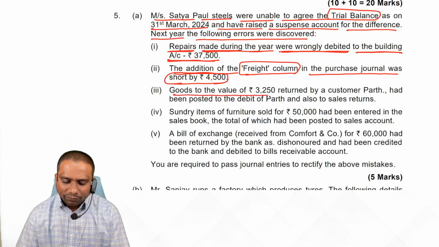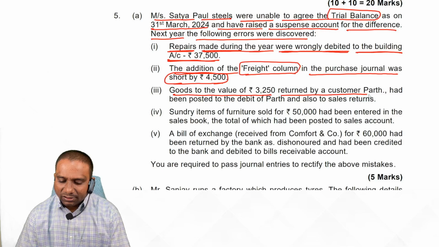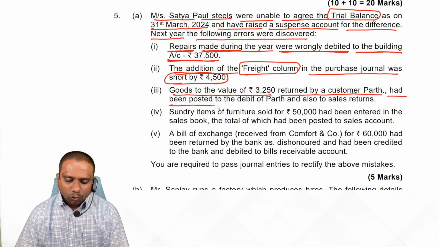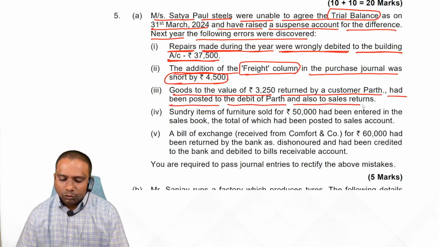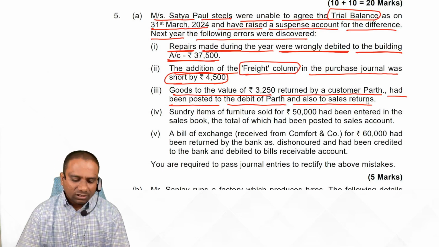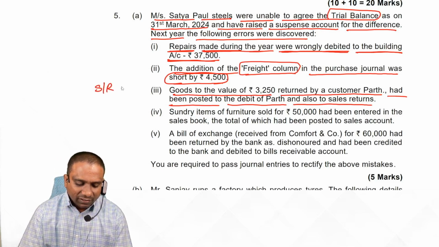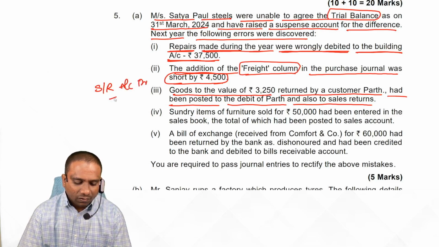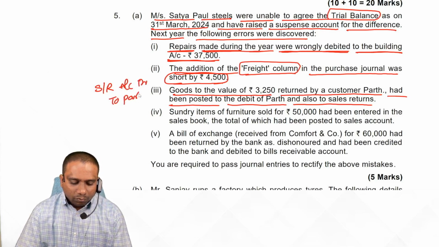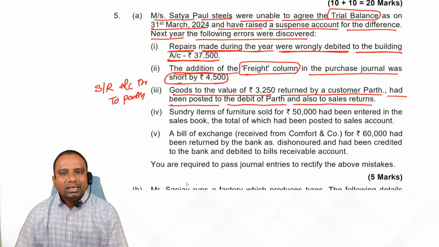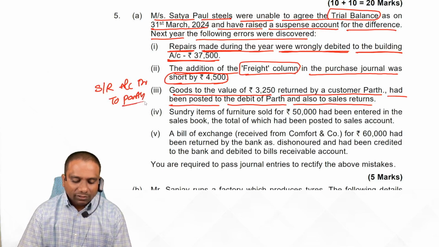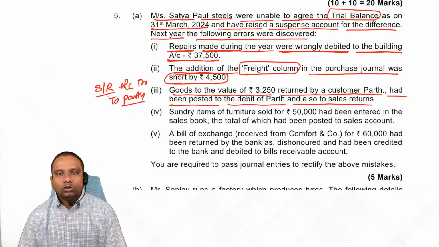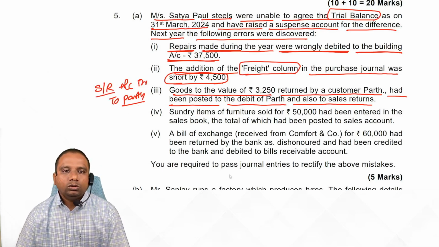Goods to the value of 3,250 returned by customer Parth had been posted to the debit of Parth and also sales returns. Generally, what is the entry we have to write? Sales returns account debit to Parth account. But what they did, they posted in Parth account debit side, sales returns account also debit side. Now, how do we rectify it?